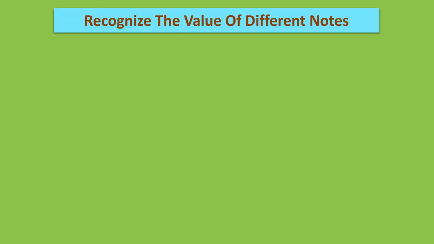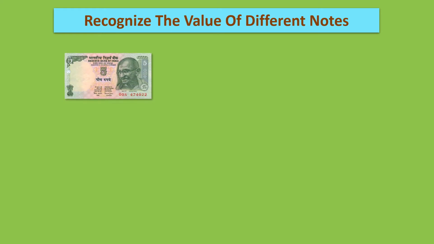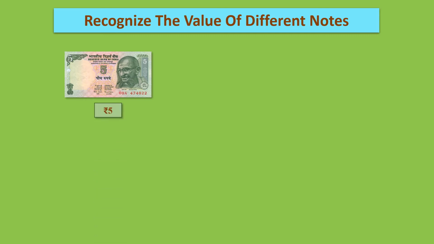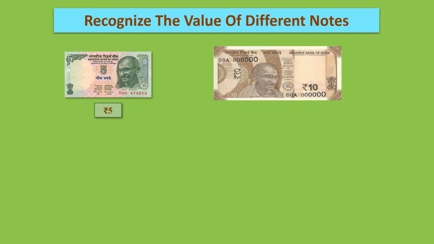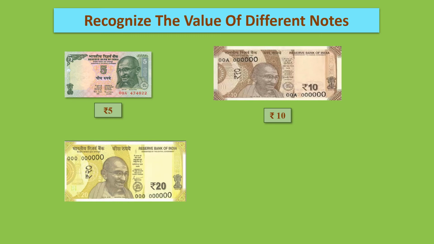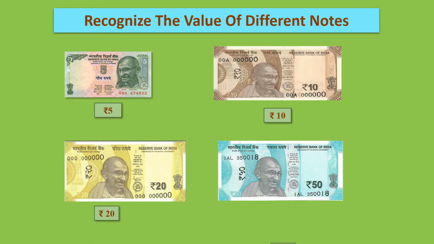Now children, I'll be showing you some of the currency notes and you have to recognize the value of different notes. The first one is this currency note, and you can see the number written on this note, it is 5. So this is rupees 5 note. Now another note, the number written is rupees 10. So this is rupees 10 note. Same way, this is rupees 20 note. And then this is rupees 50 note.